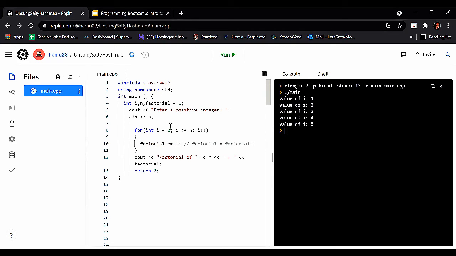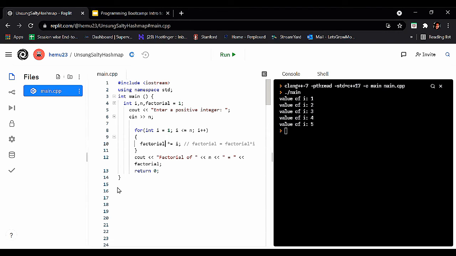i was last 5. Now it again goes to the update expression and i gets incremented by 1, meaning 5 gets incremented by 1 and it's equal to 6. Now the value of i is equal to 6. Now what happened? Is the test condition true for 6? Obviously not. 6 is greater than n, or we can say that 6 is greater than 5. So the test expression is found to be false and the for loop gets terminated.